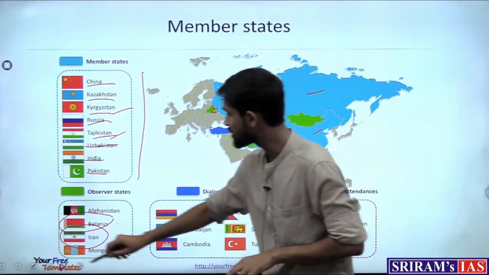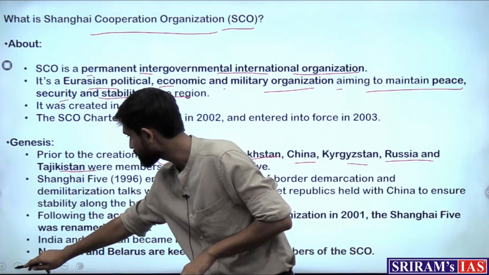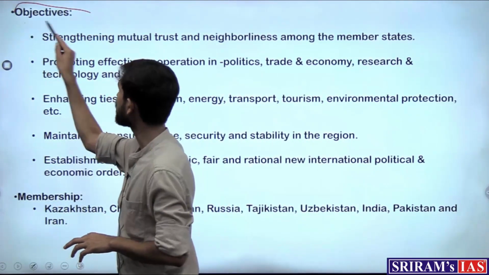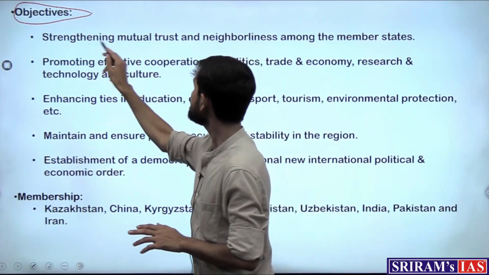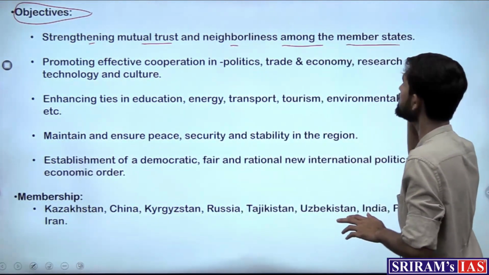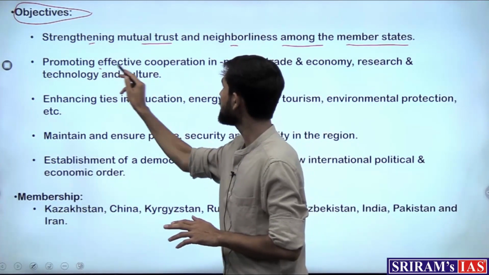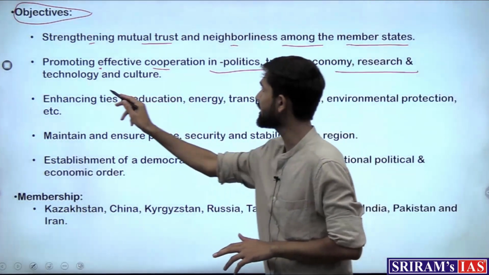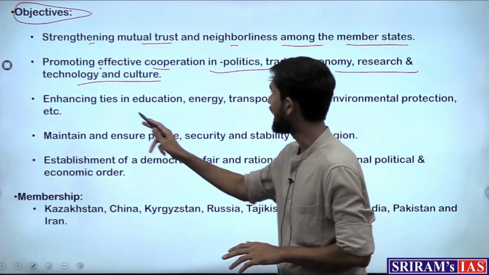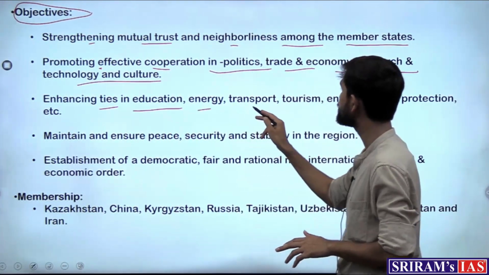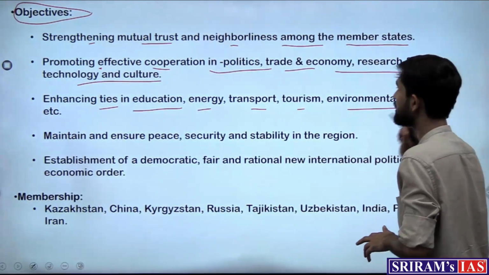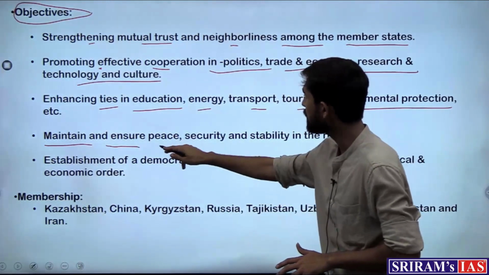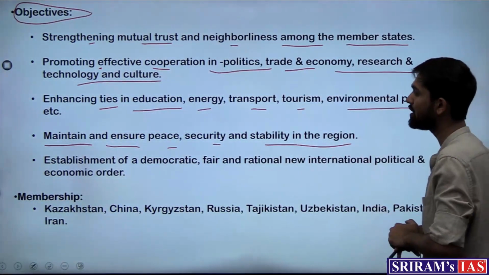We'll discuss them. Let's first look at the other aspects of the Shanghai Cooperation Organization. So what are their objectives when we talk about this organization? Strengthening mutual trust and neighborliness among the member states and promoting effective cooperation in politics, trade and economy, research and technology and culture, and enhancing ties in education, energy, transport, tourism, environmental protection and other things, and most of all, maintain and secure peace, security and stability in the region.